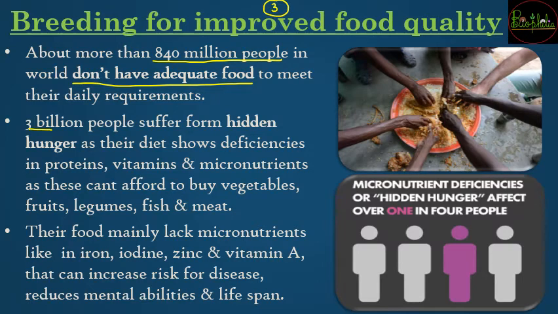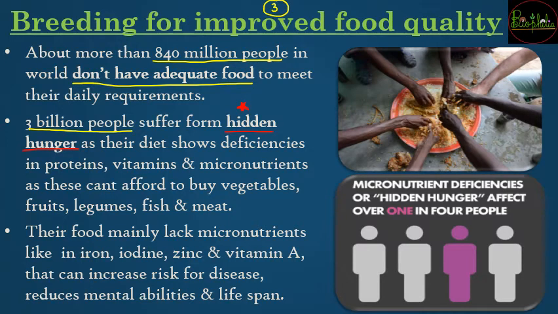So 840 million people lack food, but even among those who have food, about 3 billion people suffer from hidden hunger. Now what do you understand by hidden hunger? Hidden hunger is a very important term.